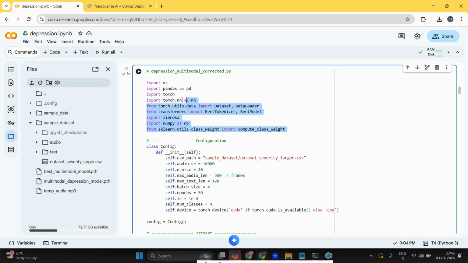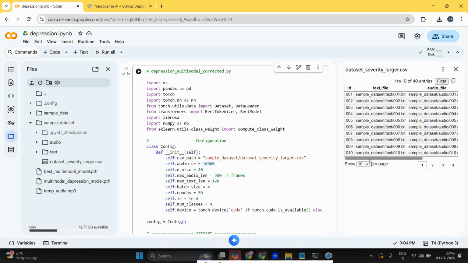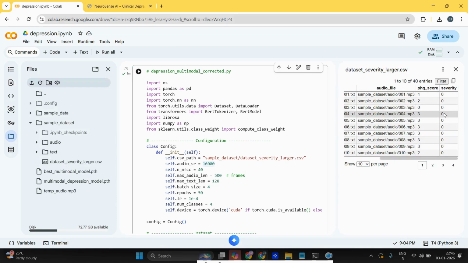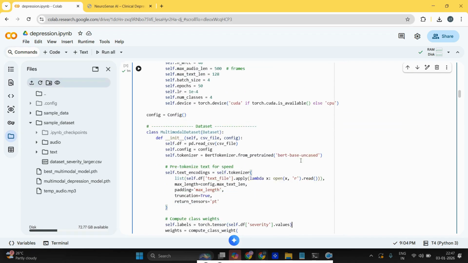Initially we need to load all the libraries, as well as the audio data and the text data. Here we can see the data severity labels. Here you can see the severity level: 0 means normal, 1 mild, then moderate and severe. These are the label data. Here you can see the configuration.